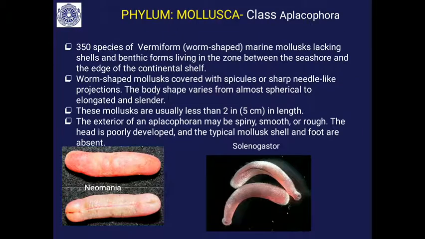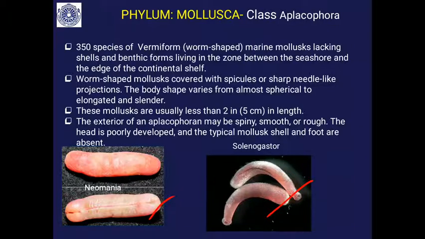Then the class Aplacophora, there are about 350 species of worm shaped marine mollusca. They lack shells. They are benthic forms, found at the bottom, lying between the region of seashore and the continental shelf. These worm-like mollusca are covered with spicules, sharp needle-like calcareous projections. The body shape varies, spherical to elongated or worm-like, you can see. This is Pneumenia, and this is the Solenogaster.